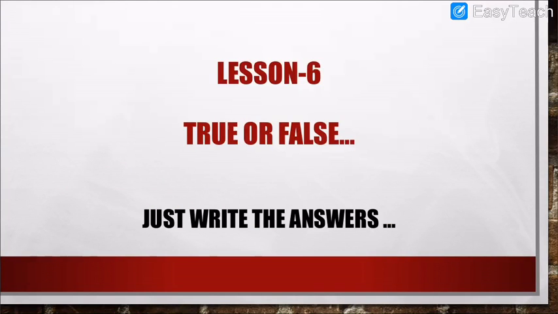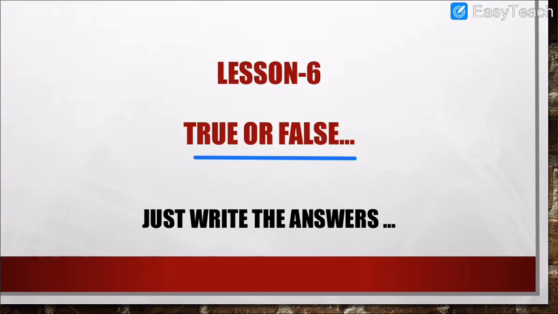Next, now we move towards the next topic. Lesson 6, true or false. Now you will say that, sir, we have to write the statements and then true or false and all. No. You just need to write the answers, that is true or false. Yes, that does not mean you are just going to copy it down for formality. You have to understand the statements and then write the answers when it is displayed. Here explanation work will be done by me. So now it is up to you how much you understand it.